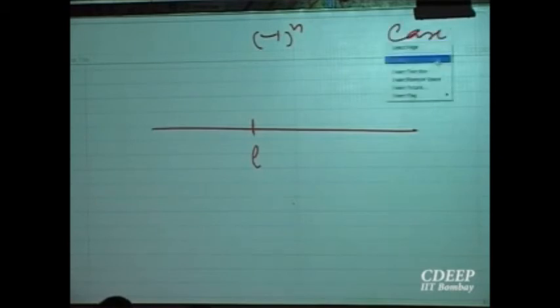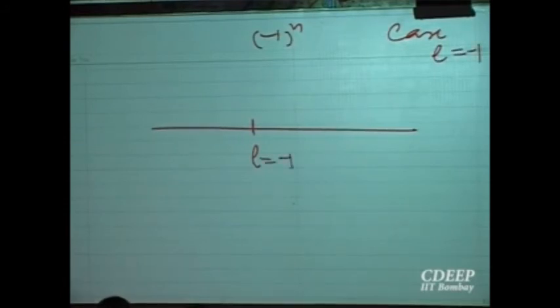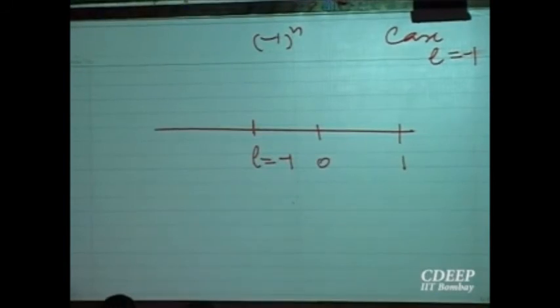So let us take case 1, L equal to minus 1. Let us take the first case. So this is equal to minus 1. Here is 0 and here is 1. Now if the sequence is converging to this point, then given any small interval around this point, all the elements must come inside. So let me take a small interval around this.